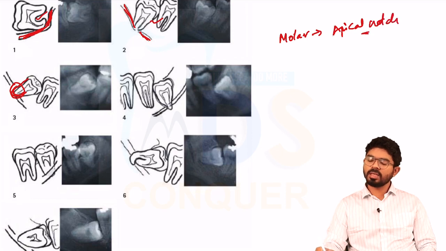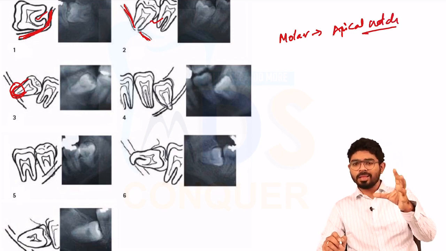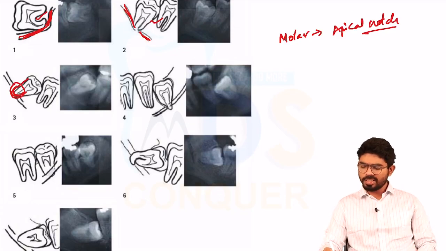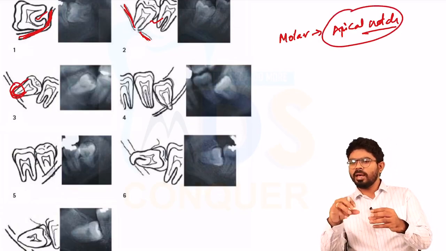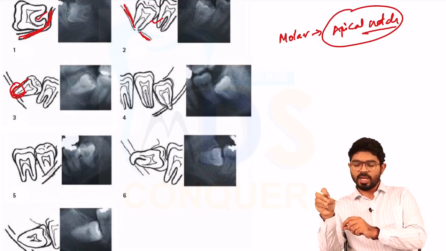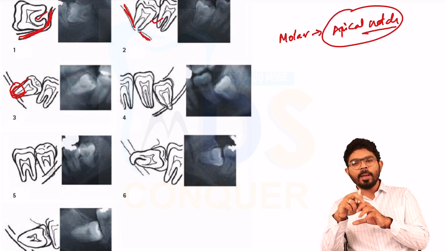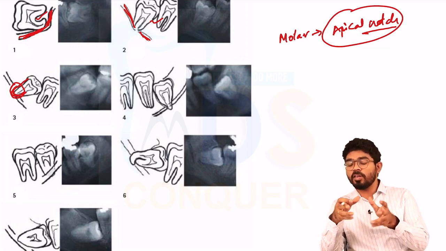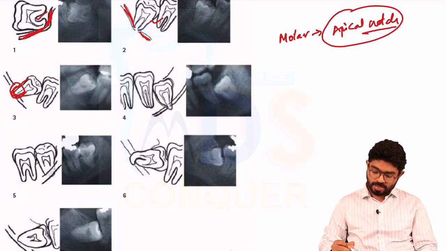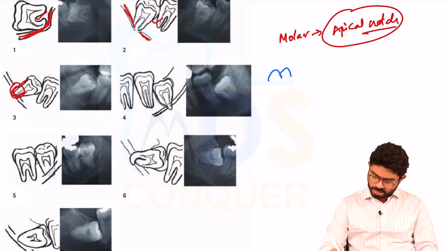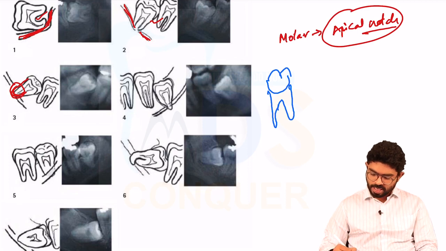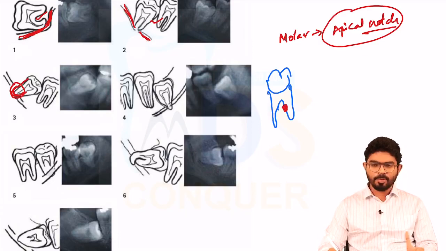Something called an apical notch means a notch which is present at the apical one-third of the mandibular roots. You can see some deviation in the configuration of the root outline, that is called an apical notch. So whenever you have an apical notch, it is better to go for the split technique of extraction. For example, if you see this, I'm quite bad at diagrams. You can consider this as a mandibular third molar, and you can see some disturbance, some notch like this at one point.